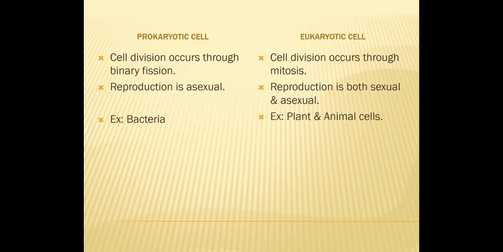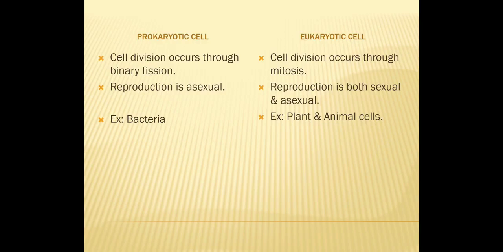The best example for prokaryotes is bacteria. For eukaryotes, examples are plant and animal cells. So we have studied the two different types of cells, that is prokaryotic cell and eukaryotic cell. It will become easier to understand it in this way.